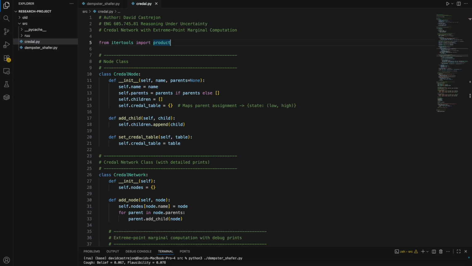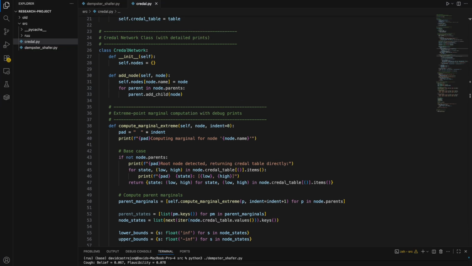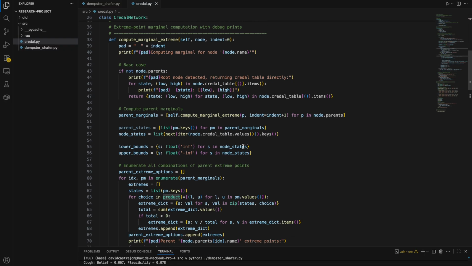It's important to mention that the computations included in this network involve extreme point marginal computation. This is important because in a Credal network, each parent node has a probability interval rather than a single value, which means that a child node can have a wide range of possibilities depending on the combination of its parent states. The extreme point marginal computation solves this issue by considering only the extremes of each parent interval and then enumerating all combinations of these extremes. And we can see the implementation here.